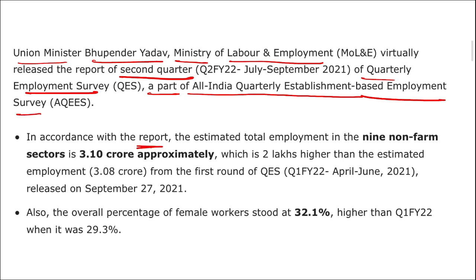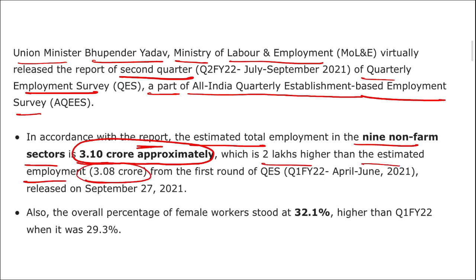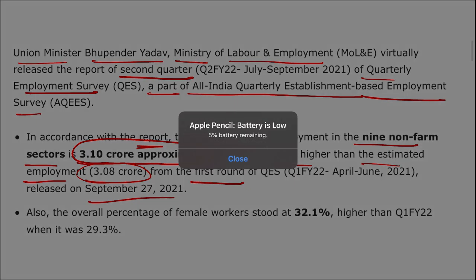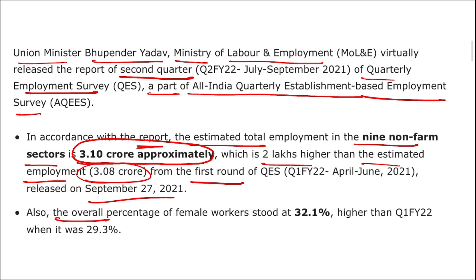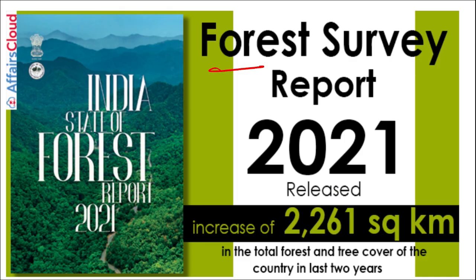In accordance with the report, the estimated total employment in the 9 non-farm sectors is approximately 3.10 crore, which is 2 lakh higher than the estimated employment of 3.08 crore from the first round of QES released on September 27, 2021. The overall percentage of female workers stood at 32.1%, higher than the quarter 1 of the fiscal year 2022 when it was 29.3%.